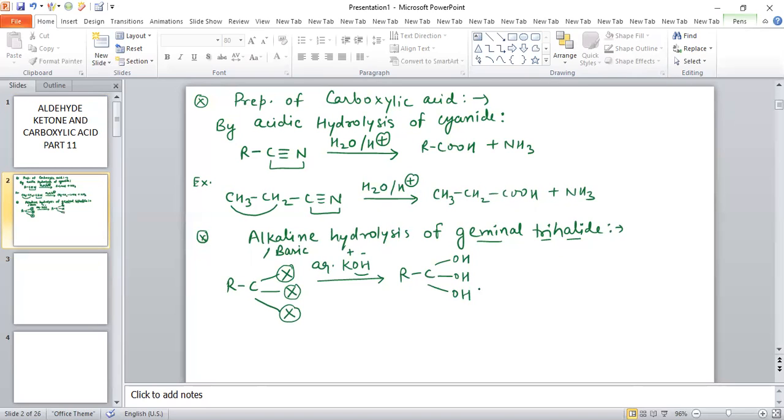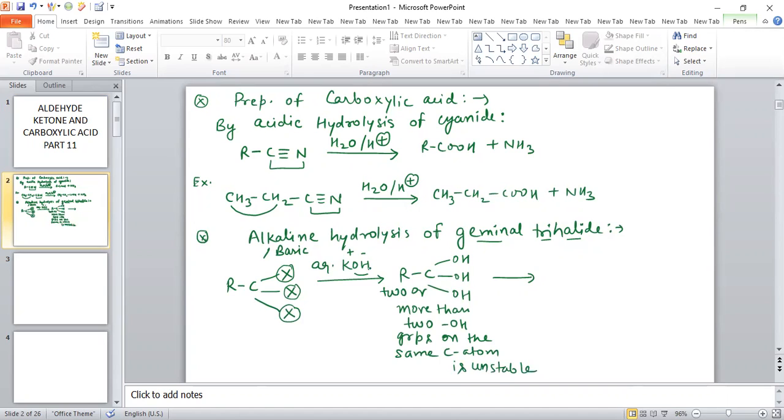Now, we know that two or more than two OH groups on the same carbon atom is unstable.